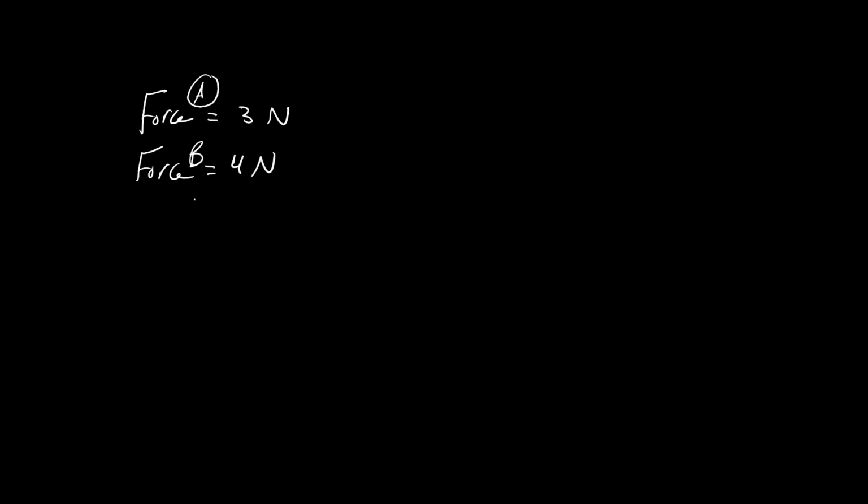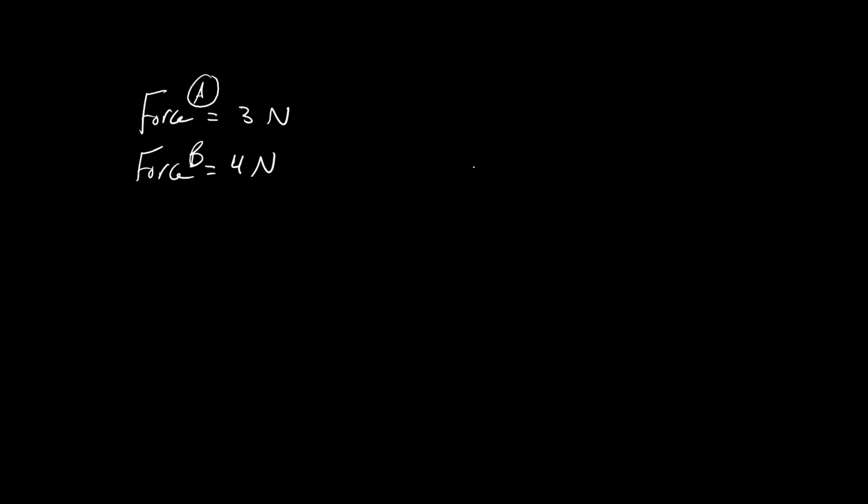What is the resultant of this? Is it 7? Maybe. We don't know. If someone asks you what is the resultant of a force equal to 3 Newton and another force equal to 4 Newton, we just say we don't know. Why? Because we need to know the direction of each force to know how much the resultant is.